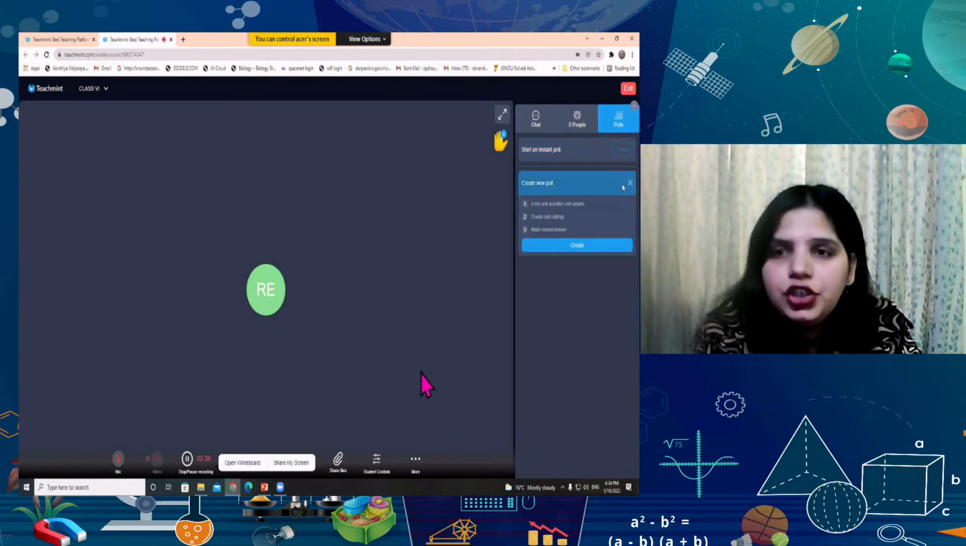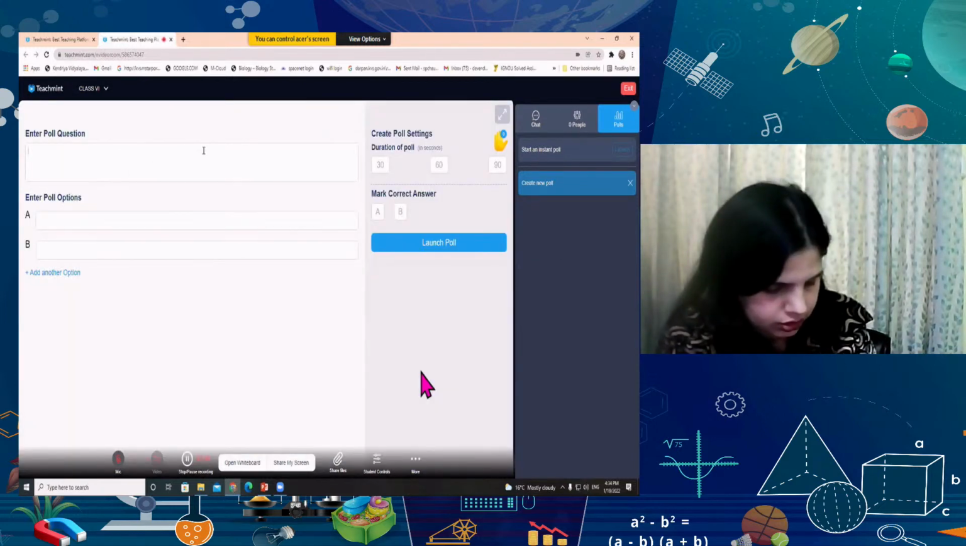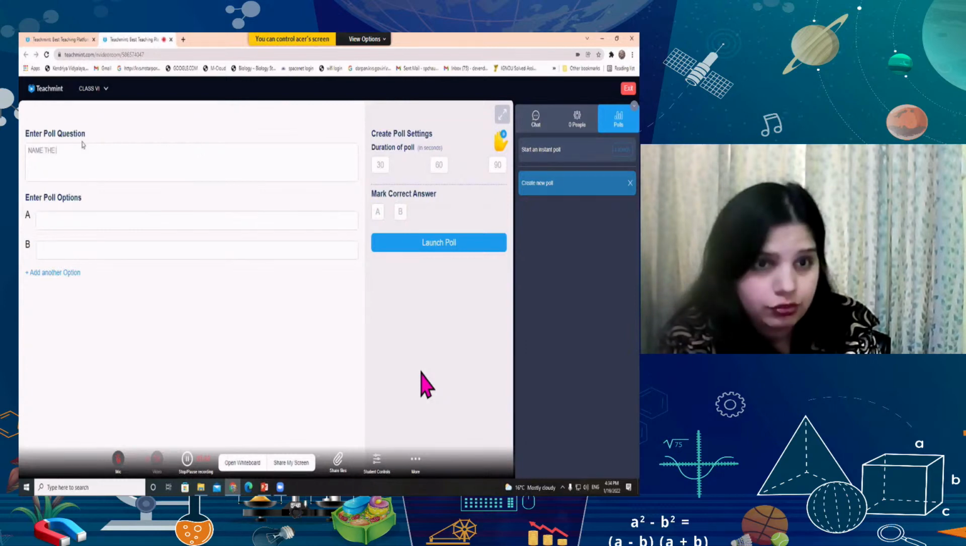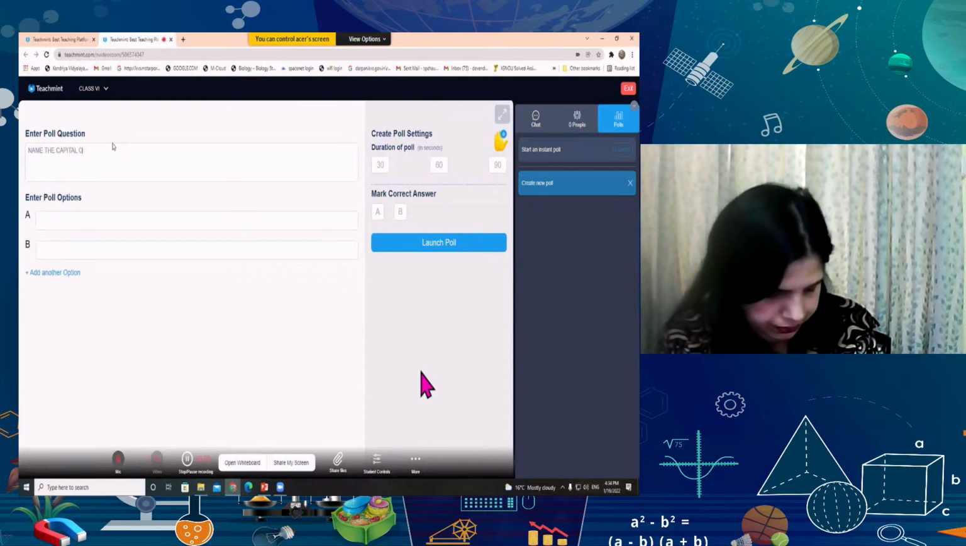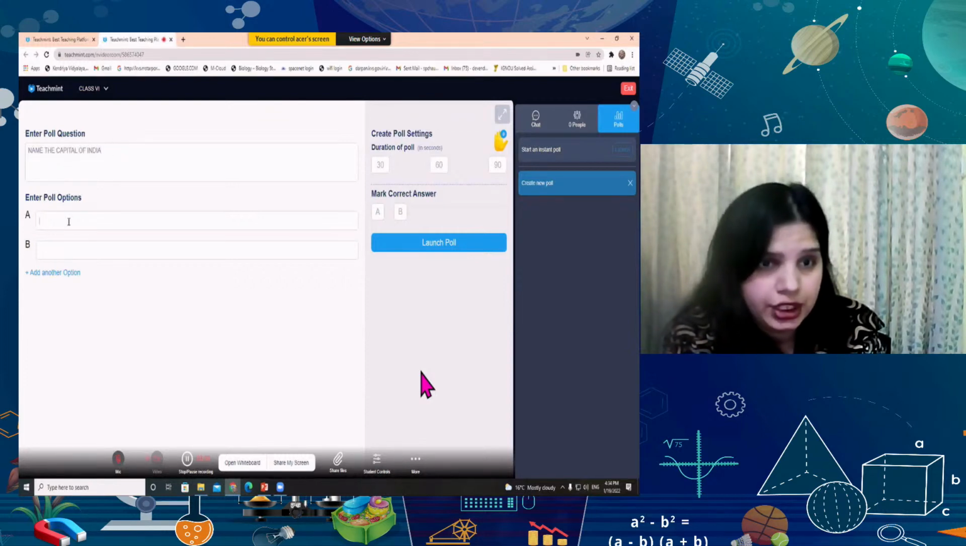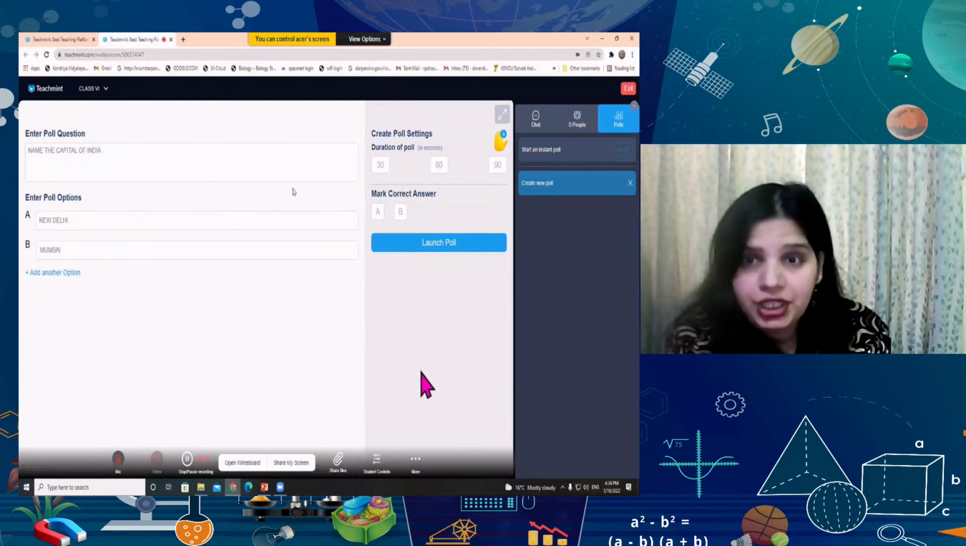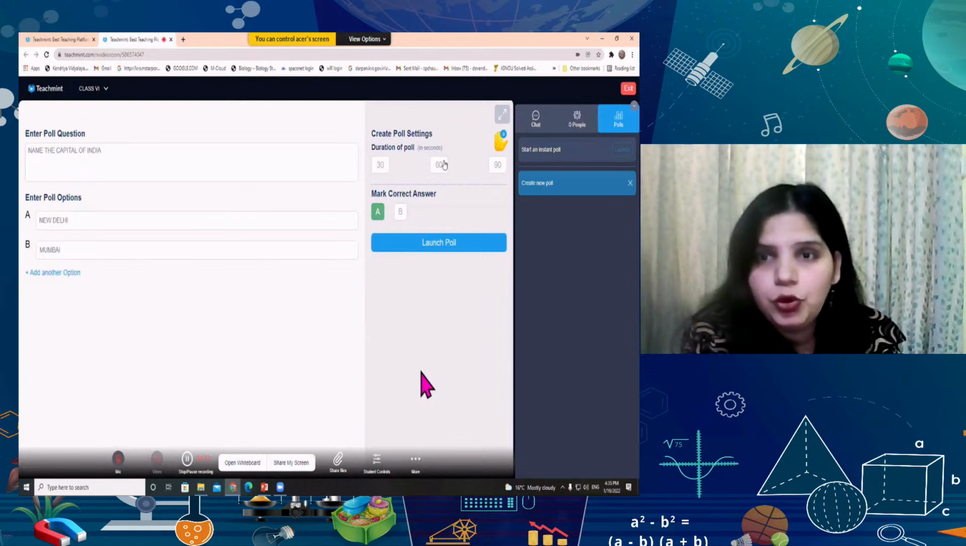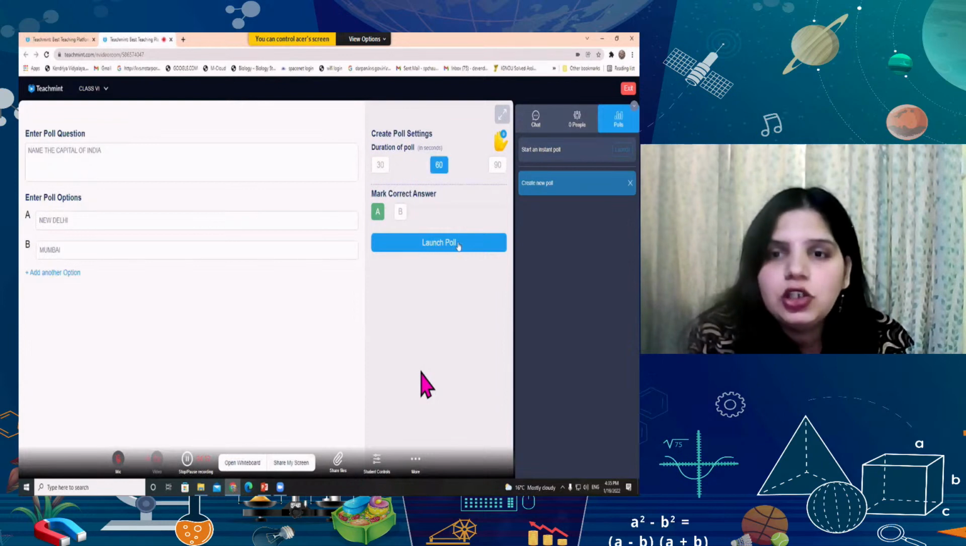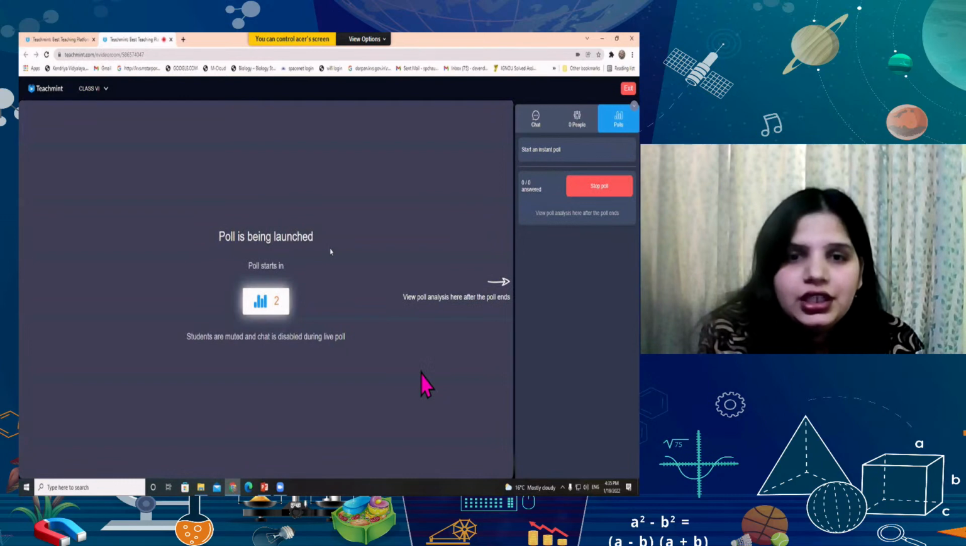If I want to create a new poll, then I have to enter the poll question and options. Then I have to create some poll setting and mark the correct answer. Suppose I want to ask, name the capital of India instantly. So here you can write down the answer for your students and you can make it correct also, and duration of the poll is only 60 seconds and you can launch the poll for your class within the live classroom.